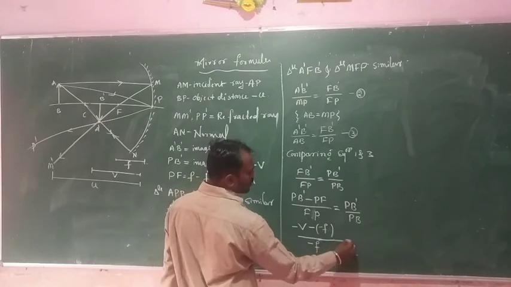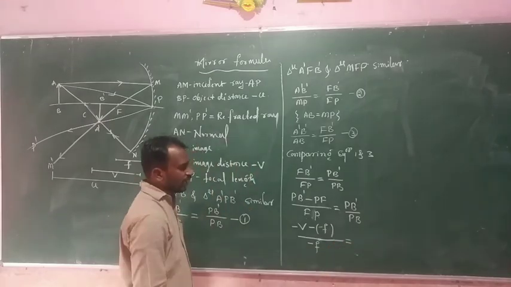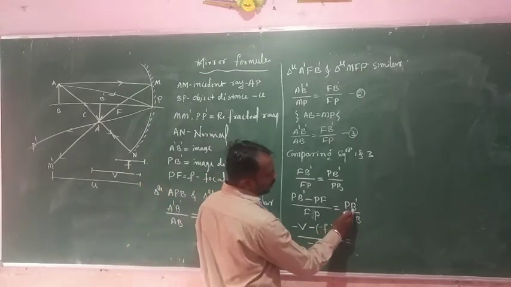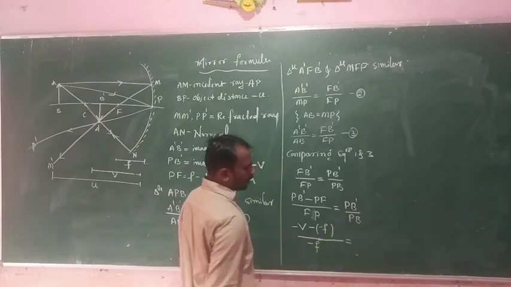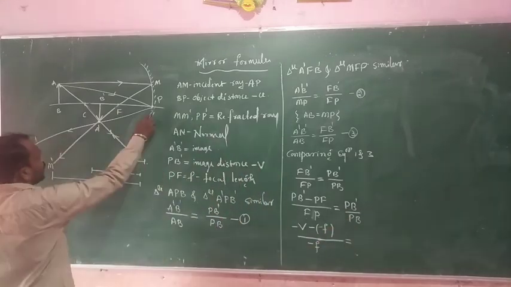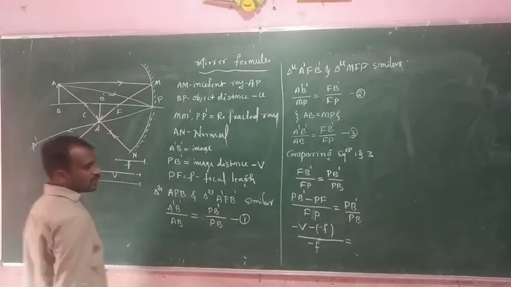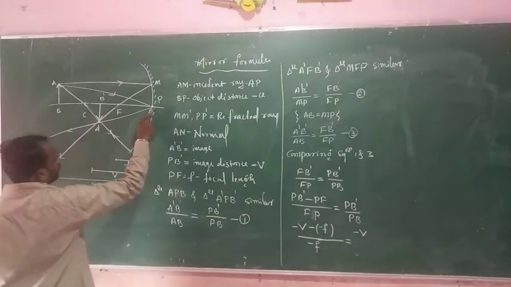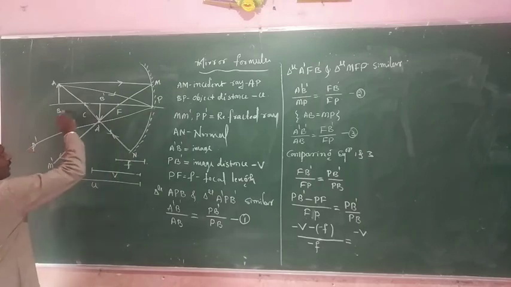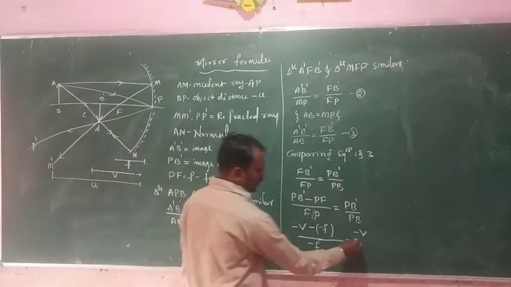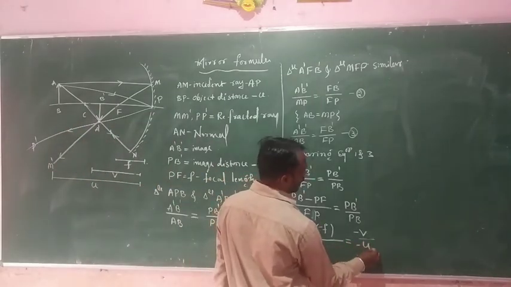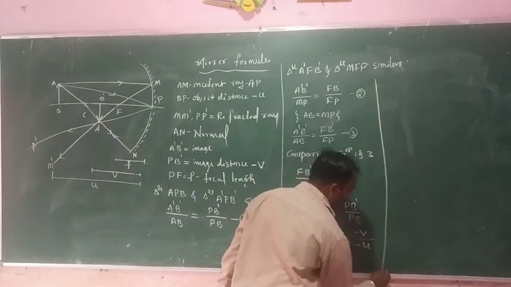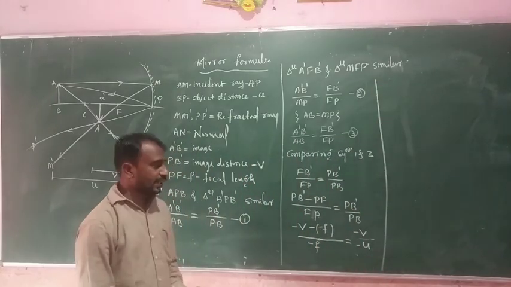Why? Because opposite to the incident ray. And here PB' divided by PB. PB' means image distance, minus V. PB is object distance, so that is also opposite to the incident ray.